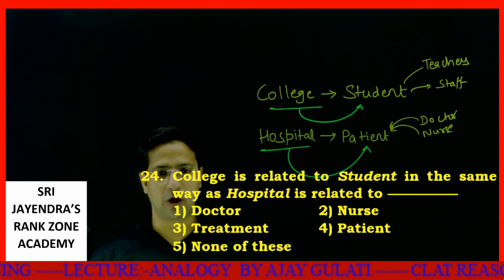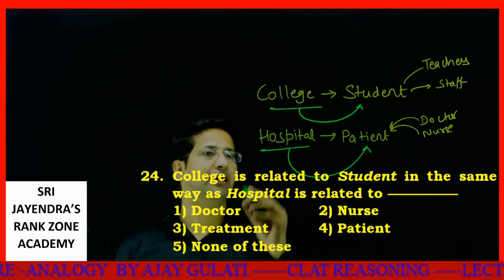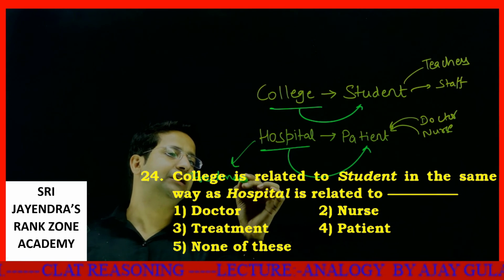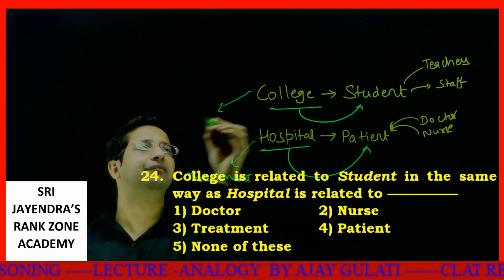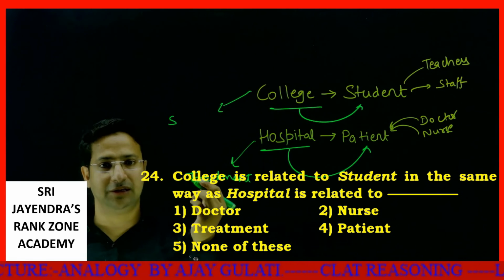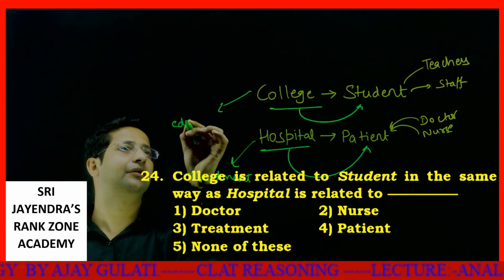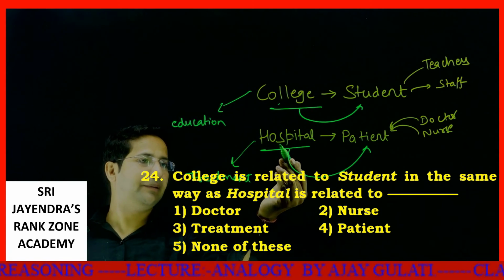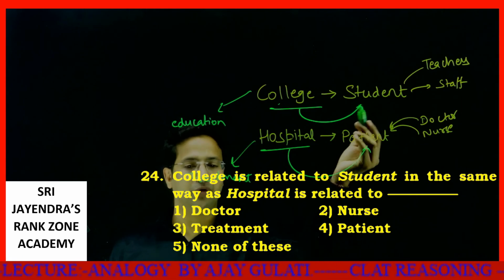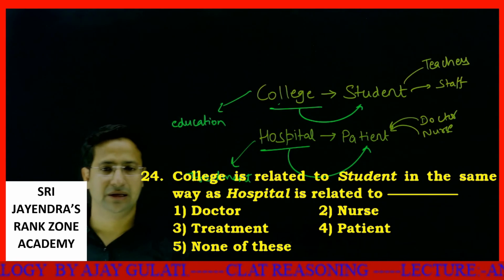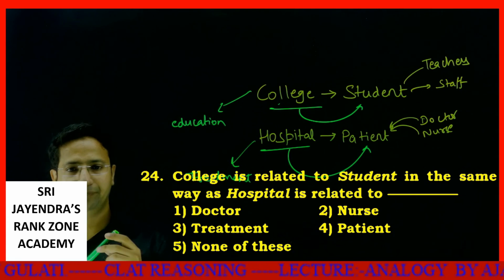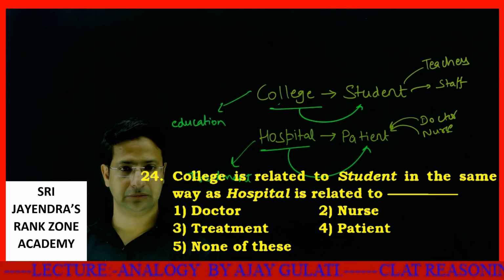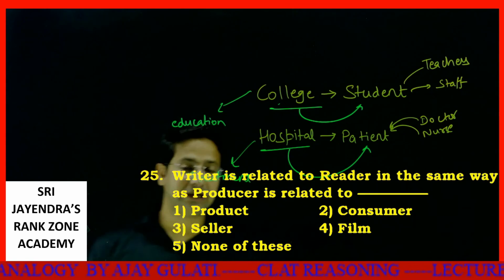We have an option: hospital is to treatment. Hospitals are there for providing treatment, exactly the same way colleges are there to provide education. Getting it? Had it been college education, then it would have been hospital treatment. Since it is college student, I'll say hospital patient. Getting it, my dear friends? Okay, let's move to the next one. Writer is related.